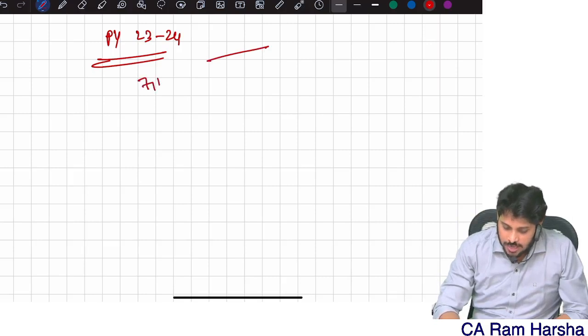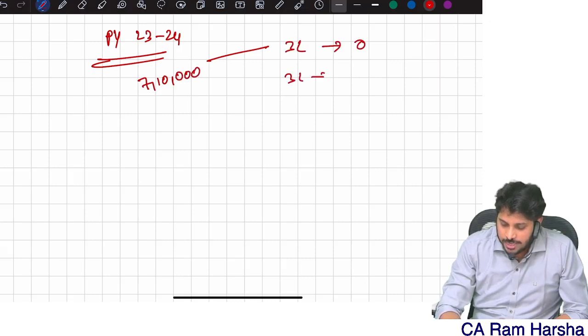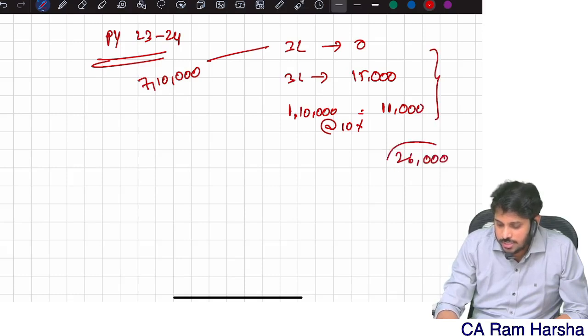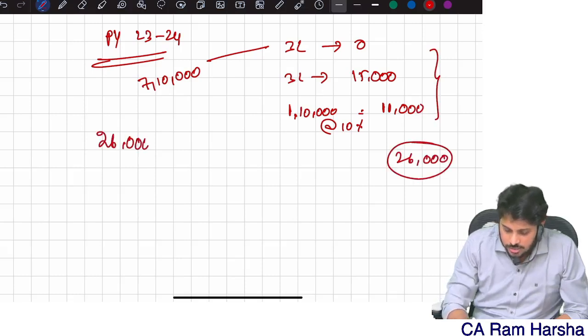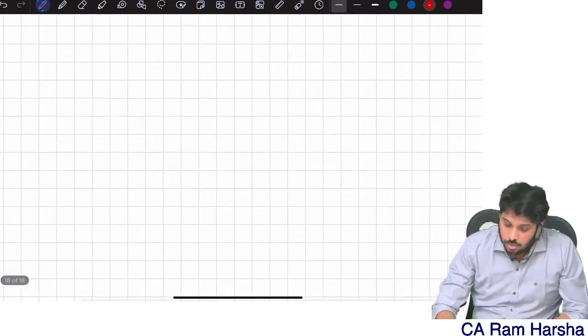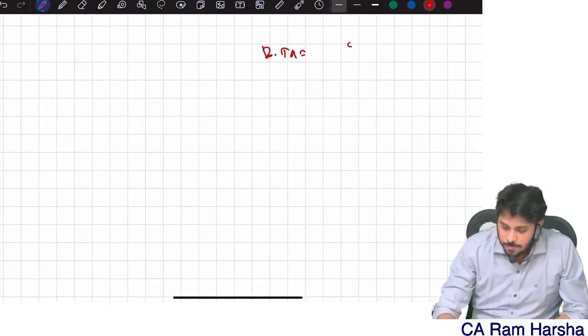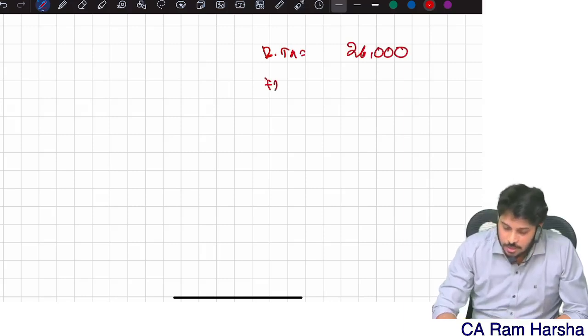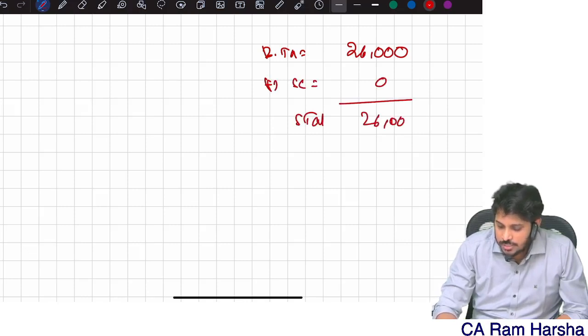So on 7 lakh 10,000, if I have income up to 3 lakhs, 0. Next 3 lakhs, 15,000. So the remaining 1 lakh 10,000 is taxable at 10%, which is equal to 11,000. Total tax is how much? 26,000. So what is the total tax? 26,000. So basic tax how much? 26,000. Plus surcharge how much? 0. Subtotal how much? 26,000.